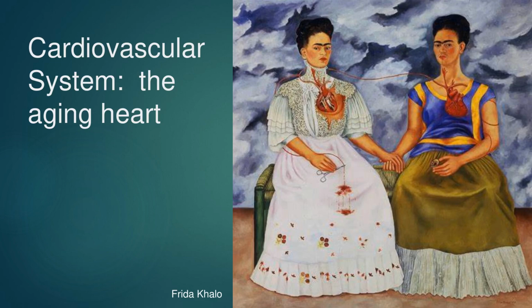Today we introduce key points about normal aging of the heart. These age-dependent changes alter the older adult's resiliency to stressors such as ischemia and increased workload. In Frida Kahlo's painting, we see an artistic interpretation of a bleeding or broken heart, which actually can be associated with a medical condition called broken heart syndrome. Do you know the medical term for this type of cardiomyopathy?